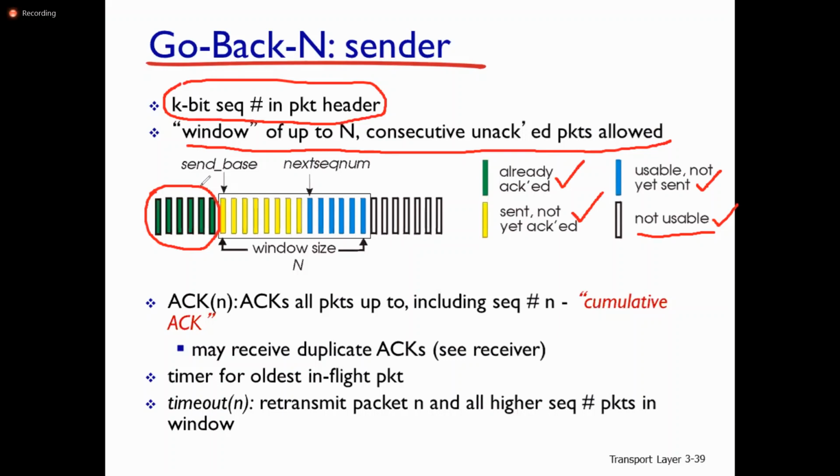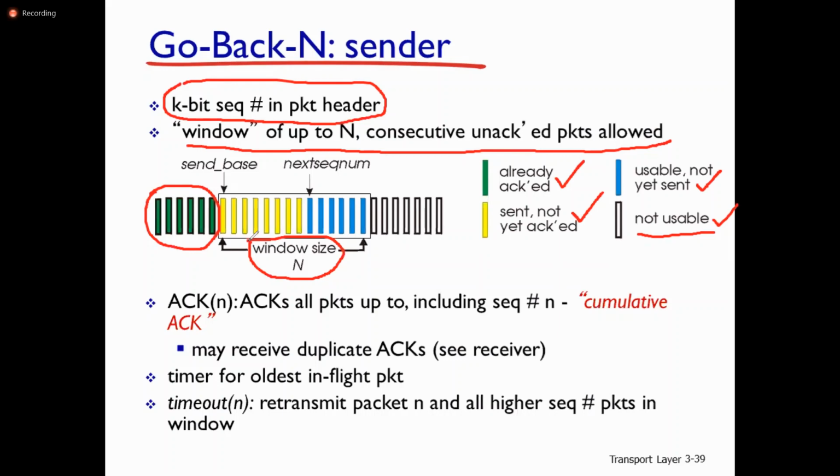You can observe here the send base. Next, sequence number. You can look at the window size here. The window size is n. So usually, this window can have up to n number of unacknowledged packets.